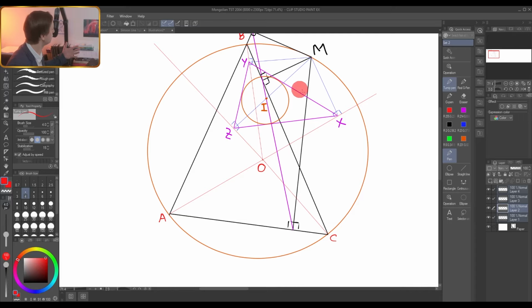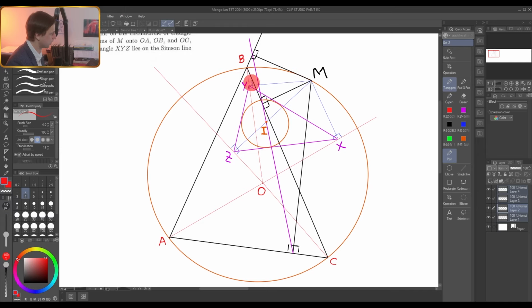And I can continue and continue. For example, this small quadrilateral is a cyclic quadrilateral. Again, the sum of opposite angles is 90 degrees. And of course, you will use it to your own advantage. You will be able to mark some angles, and maybe we will be able to find precisely what the angles of triangle XYZ are in terms of the angles of triangle ABC, how they are connected. And in this case, it is the way to go. So let's work on the angles of triangle XYZ. It will be our next step.